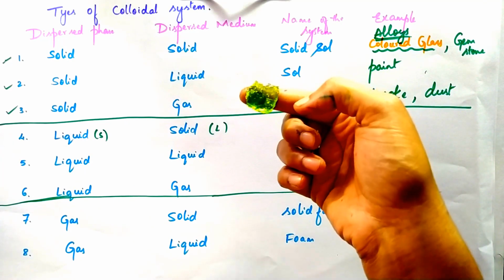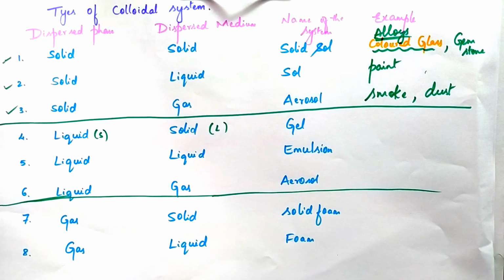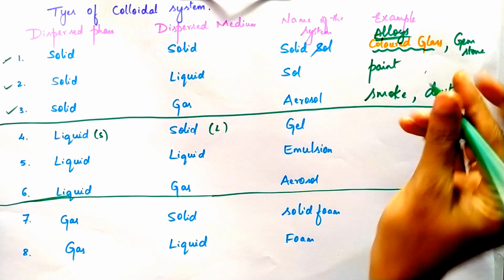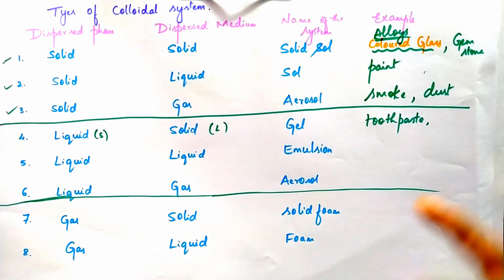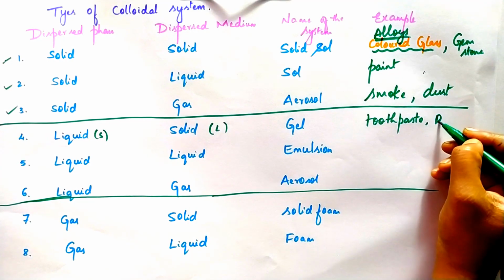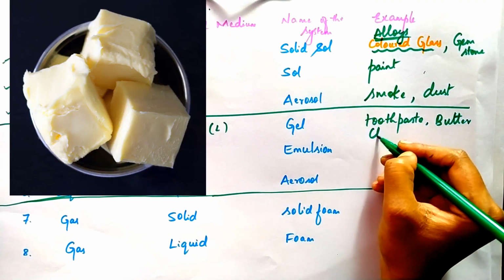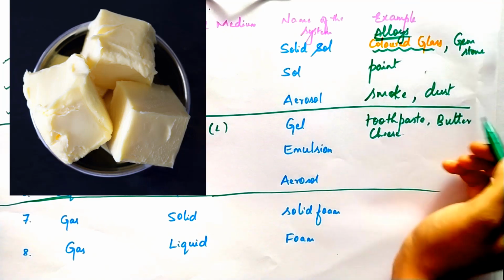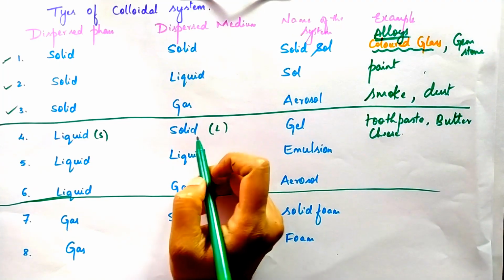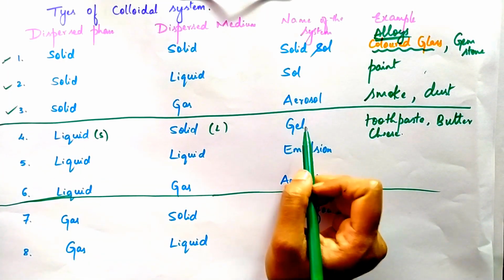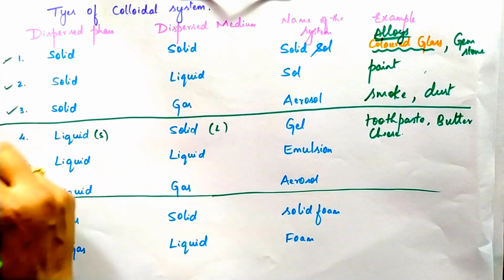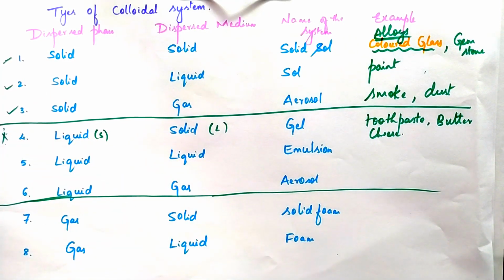And where we find these kinds of things is in toothpaste, right? In the toothpaste, we observe these things. And you can also find it in butter and cheese. Here the butter and cheese look like solid, but contain a small amount of liquid. This is called a gel. This one is the important one.